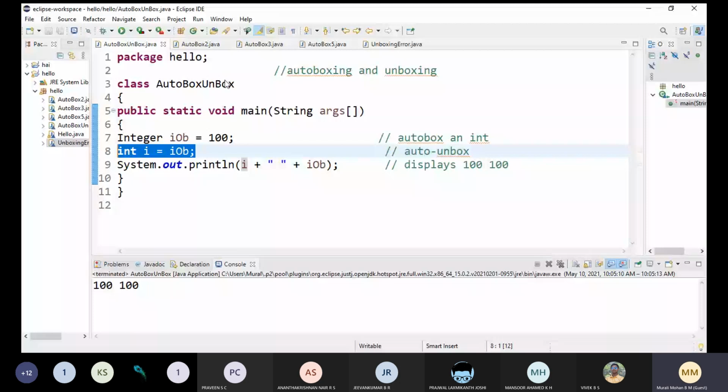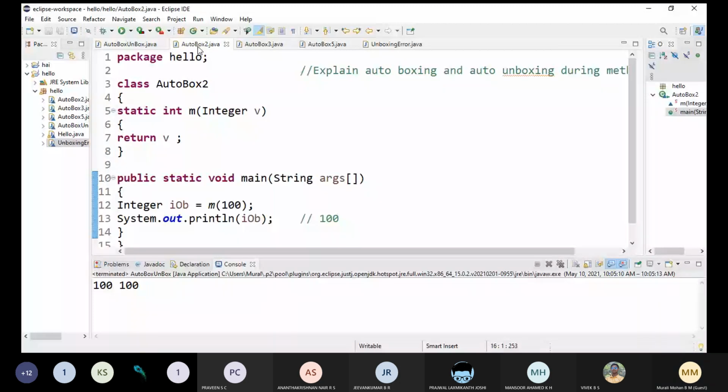Okay, so next, we will take the question: explain autoboxing and auto unboxing during a method call. Is it possible for autoboxing and auto unboxing to happen during a method call? Yes, it is also possible. Observe in this example: one method we are passing here, m of 100. So what is this? Basically 100.